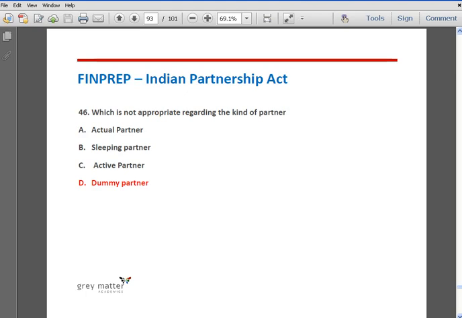The various kinds of partners that are discussed in the Partnership Act are actual, active, or ostensible partner, sleeping or dormant partner, nominal partner, sub-partner, partner in profits only, and partners by holding out. Hence, dummy partner is not contained in the Indian Partnership Act.